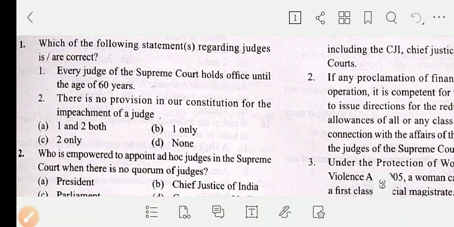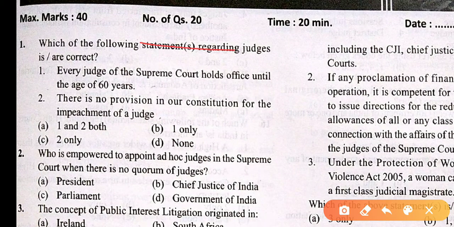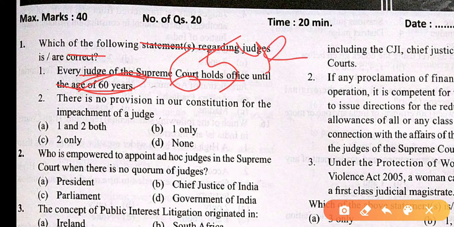Which of the following statements is correct regarding judges? Every judge of the Supreme Court holds office until the age of 60 years. This statement is incorrect because it holds office until 65 years. There is no provision in our Constitution for the impeachment of judges. This statement is correct. Asking which statements are correct, only two, so answer is C.